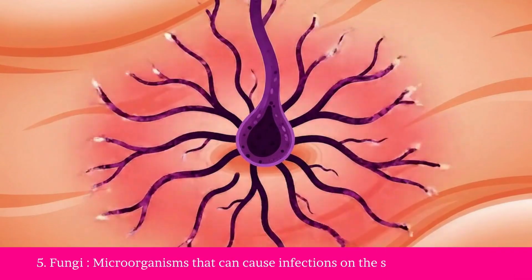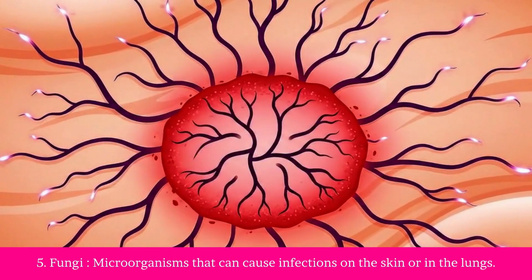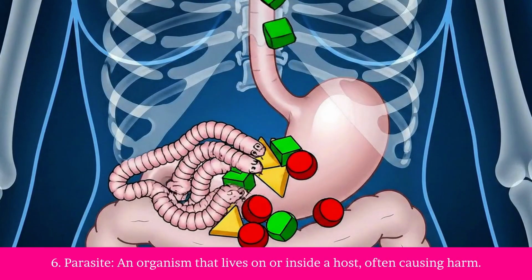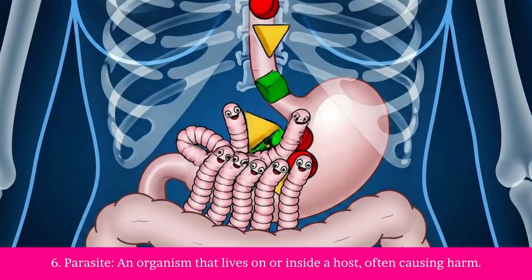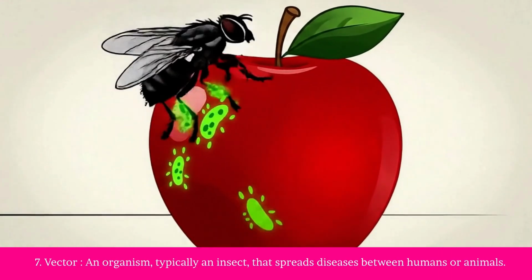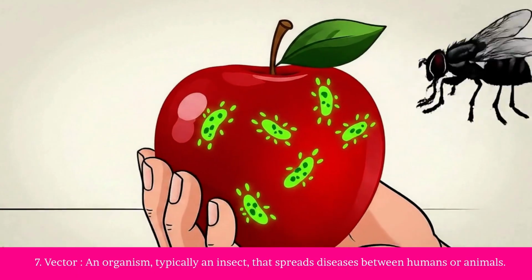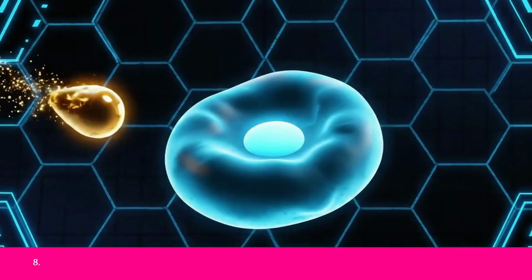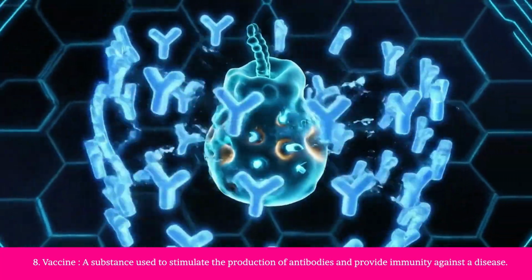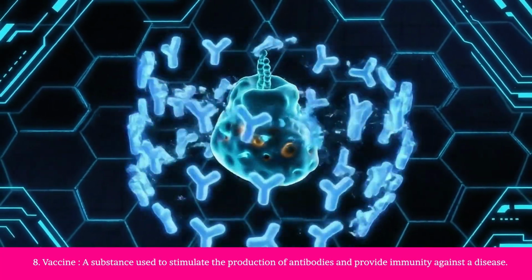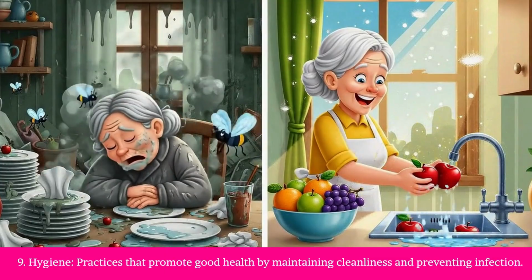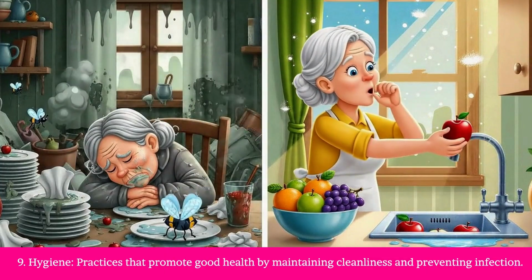5. Fungi. Microorganisms that can cause infections on the skin or in the lungs. 6. Parasite. An organism that lives on or inside a host, often causing harm. 7. Vector. An organism, typically an insect, that spreads diseases between humans or animals. 8. Vaccine. A substance used to stimulate the production of antibodies and provide immunity against a disease. 9. Hygiene. Practices that promote good health by maintaining cleanliness and preventing infection.